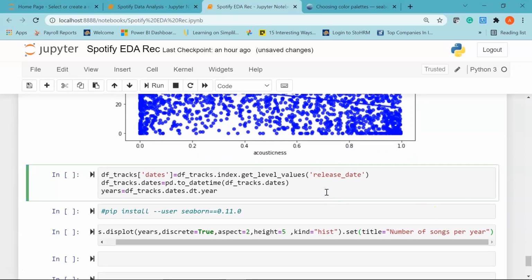now in the next cell we are going to create a new column called year from our release date column, and I have changed this to date time format. Let me just run it. Cool.